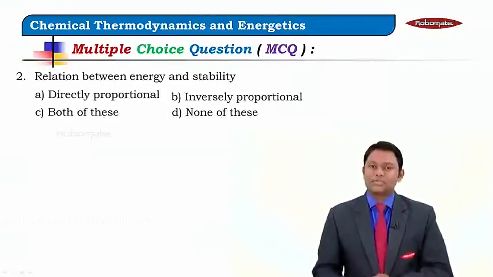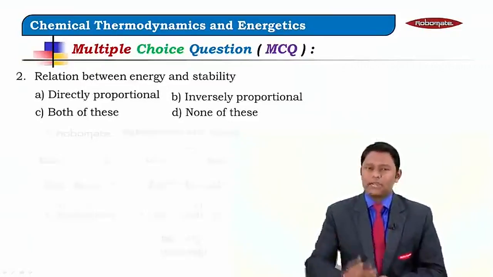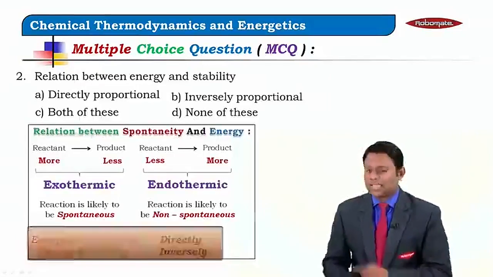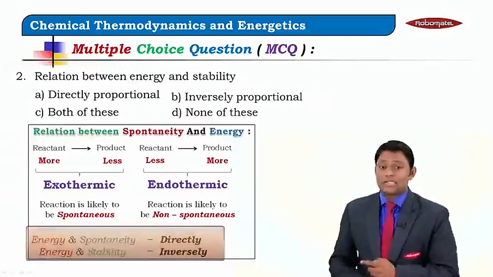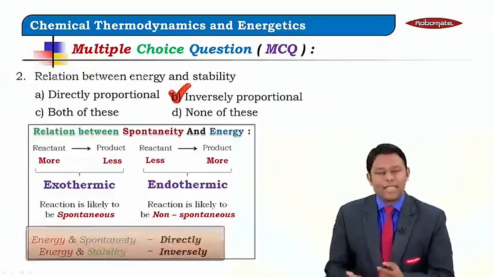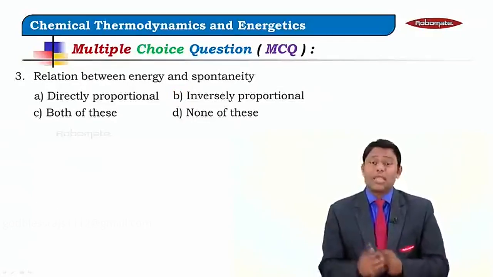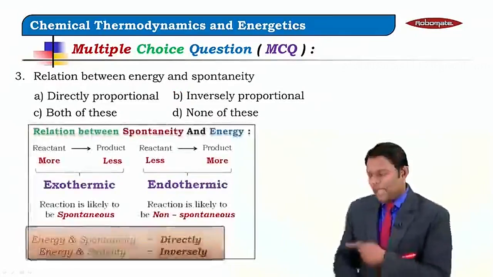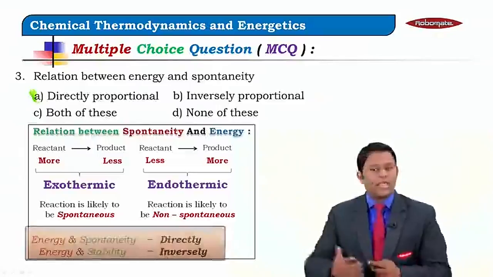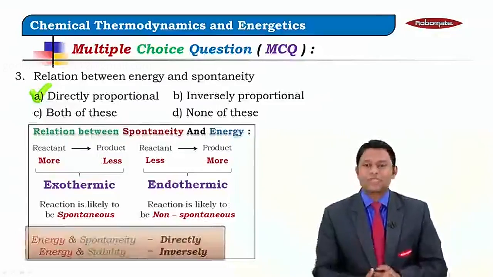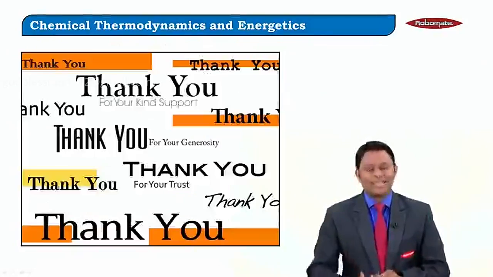Let's take the next question. The question says: relation between energy and stability. The answer is very simple: the relation between energy and stability is inversely proportional. The last question: relation between energy and spontaneity. The relation between energy and spontaneity is directly proportional. That's option A. This is what we'll be doing in this module.